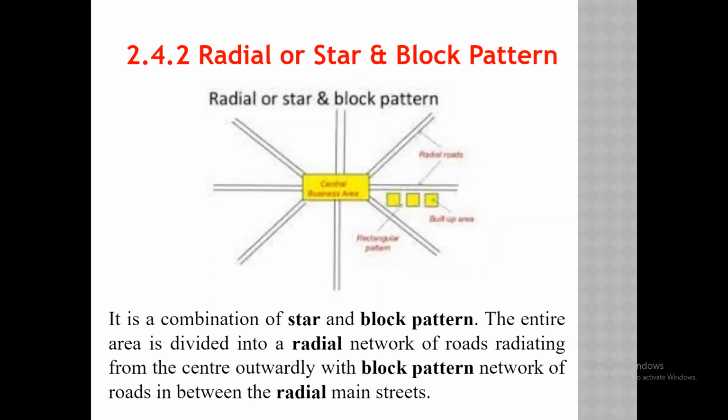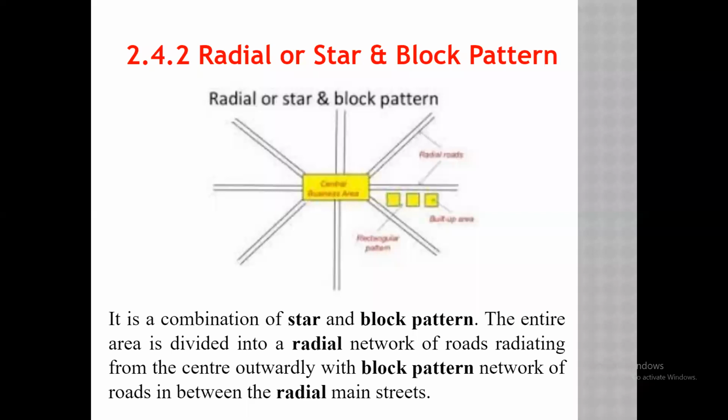This type of road is constructed with the combination of the star as well as block pattern. The whole area where we have to build the road is divided into the radial pattern.